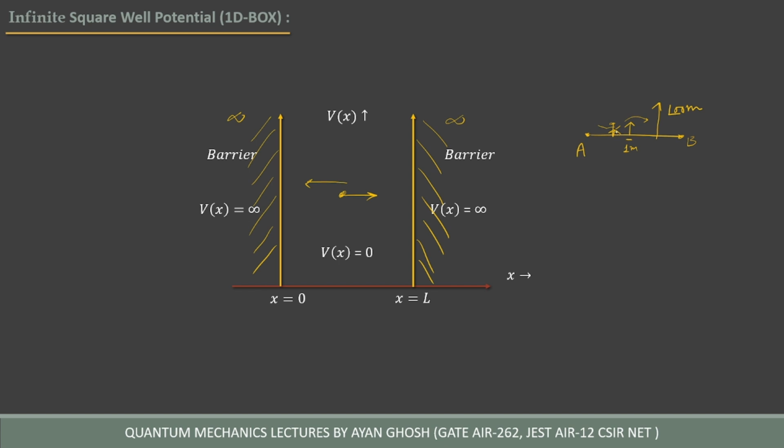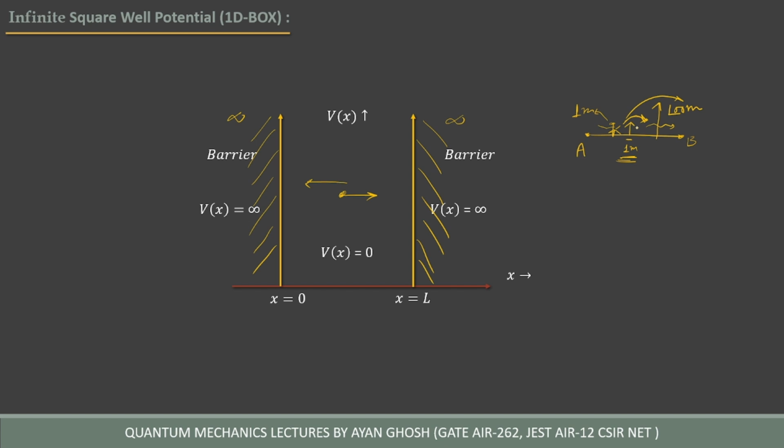It is very easy to jump over the wall of 1 meter, but for you, with a height of around 1 meter, it is impossible to jump over the wall of 100 meter, or to penetrate through this wall to reach B. So for you, 1 meter is a finite barrier, but in the case of the 100-meter wall, it is infinity for you.